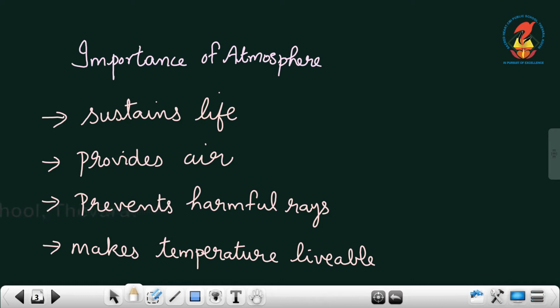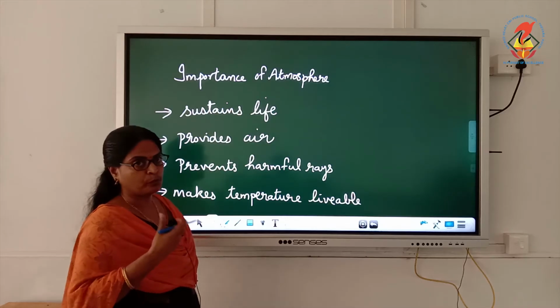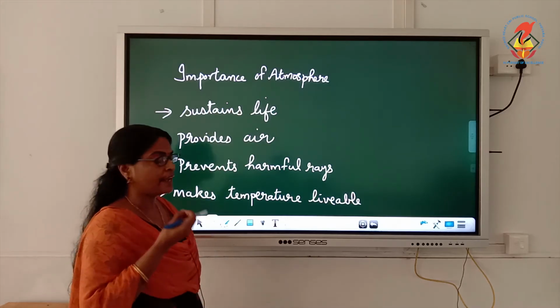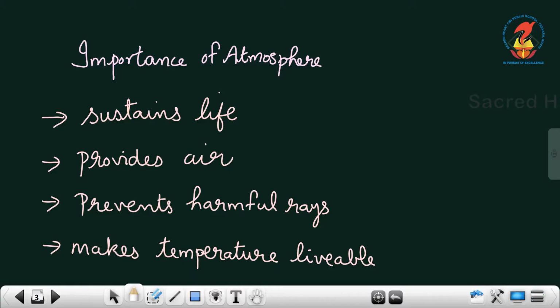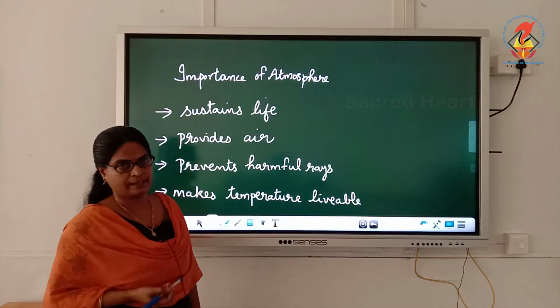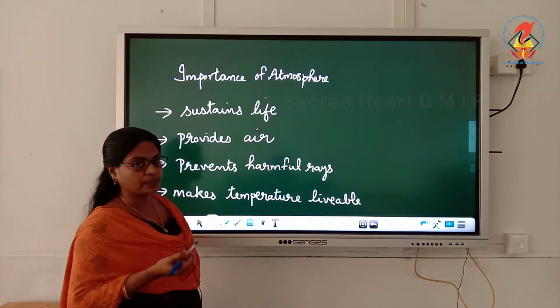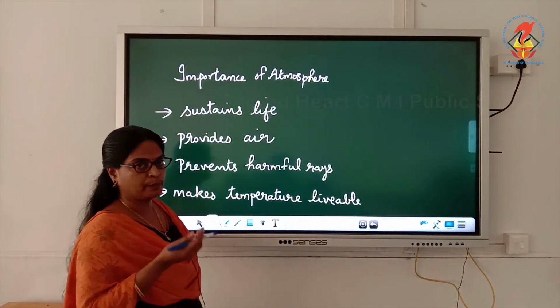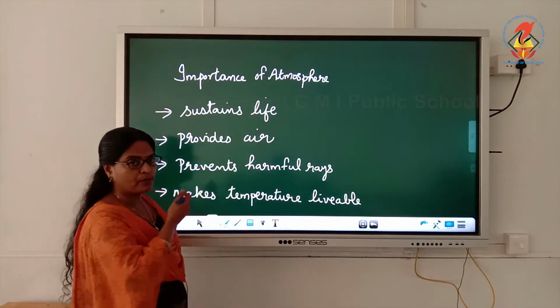Sustains life. Atmosphere sustains life. It provides air for us to breathe. Then atmosphere prevents harmful rays of the sun. You have learnt about the ozone layer, which prevents us from harmful rays.